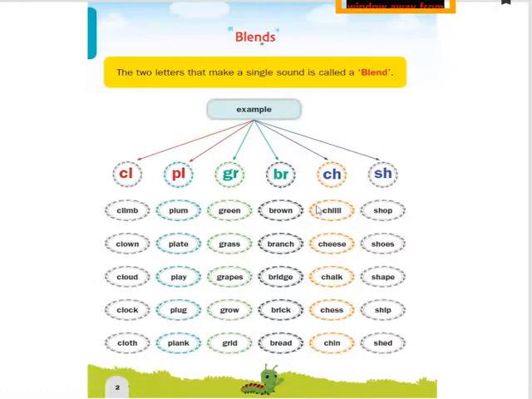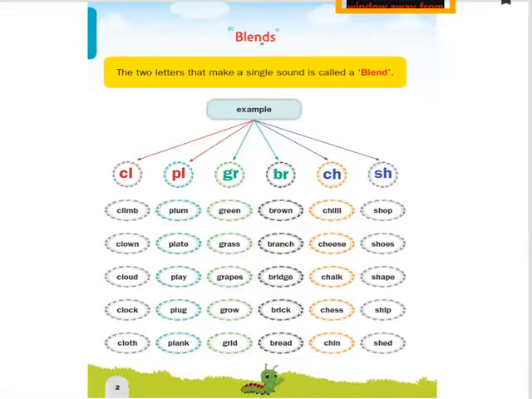See children, all these five words begin with a single sound which is made from two letters, that is B and R. These all belong to B plus R, so it gives only one single sound. So today we learned the blend of two letters GR and the blend of two letters BR. These are the examples they have given in this flow chart.